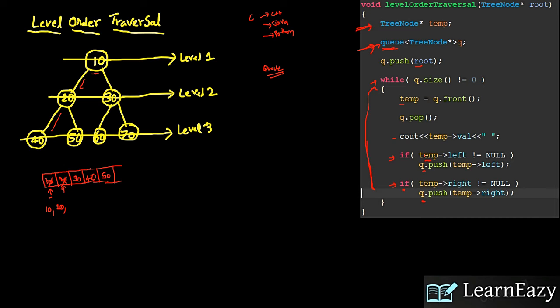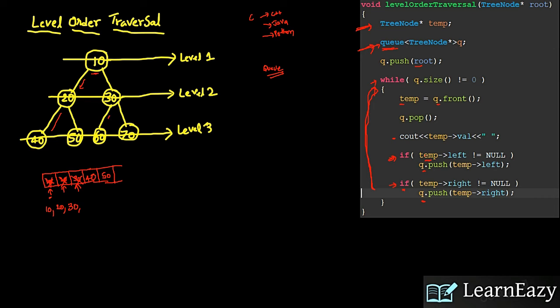Then control comes back here. Now these two elements are removed, so queue dot front is 30. So 30 we are popping out, then printing 30. Then we check whether 30 left has anything or not.